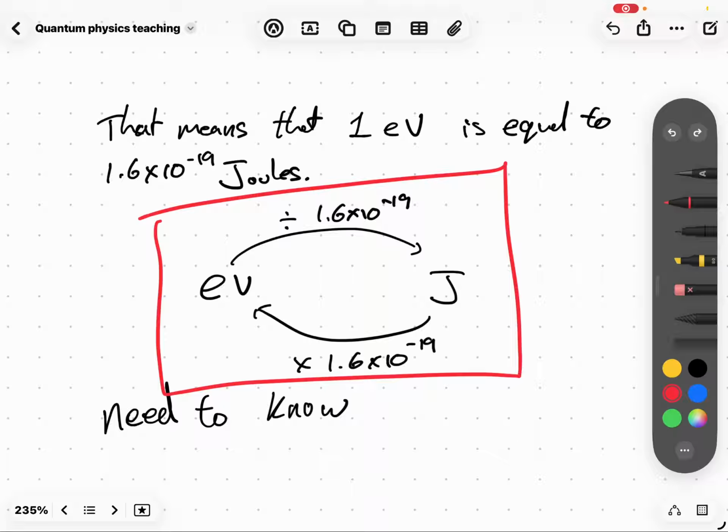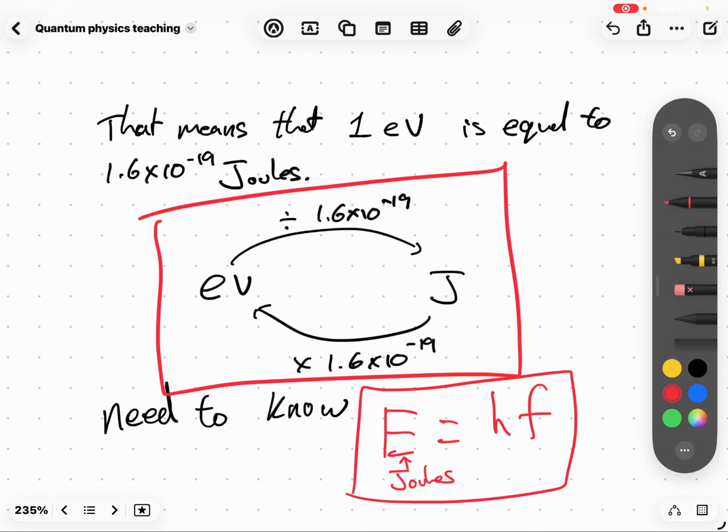It's a conversion, because remember, we've got E equals hf. Quite often E is in joules, but in the question, they might ask you to give it in electron volts. Or they give you electron volts and expect you to use this equation, meaning you have to interchange between electron volts and joules, because the exam board decided that you really need to know it, because you kind of do. That's why this is quite important.